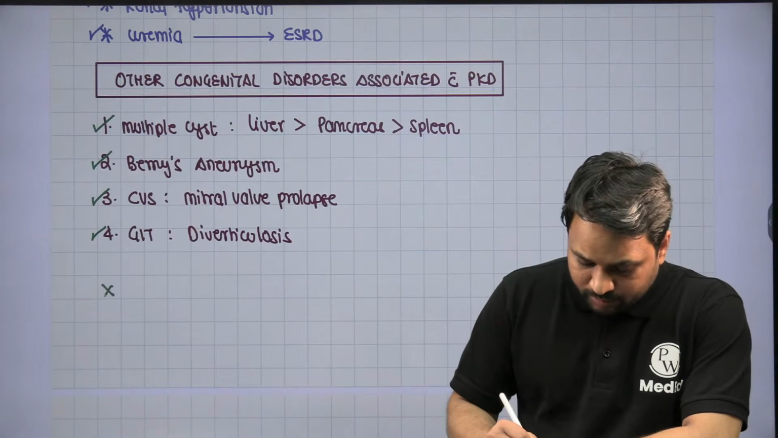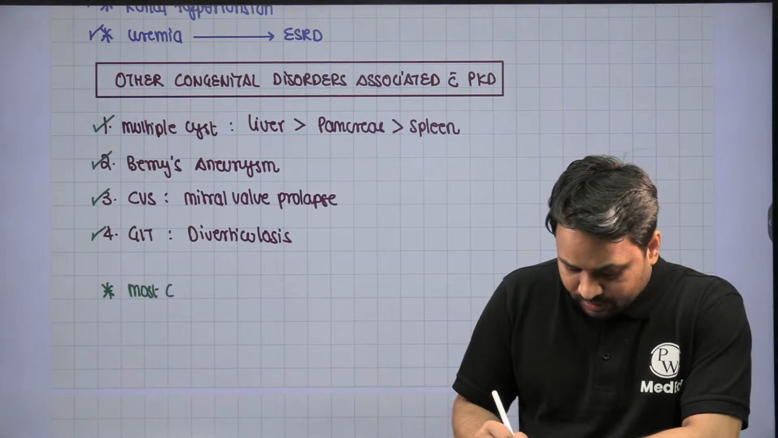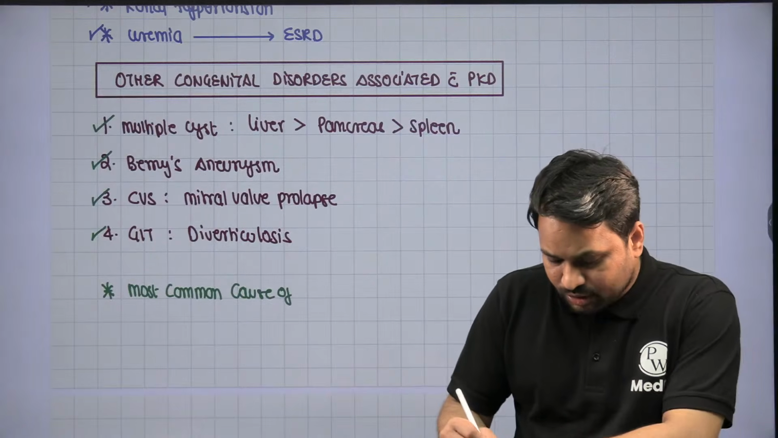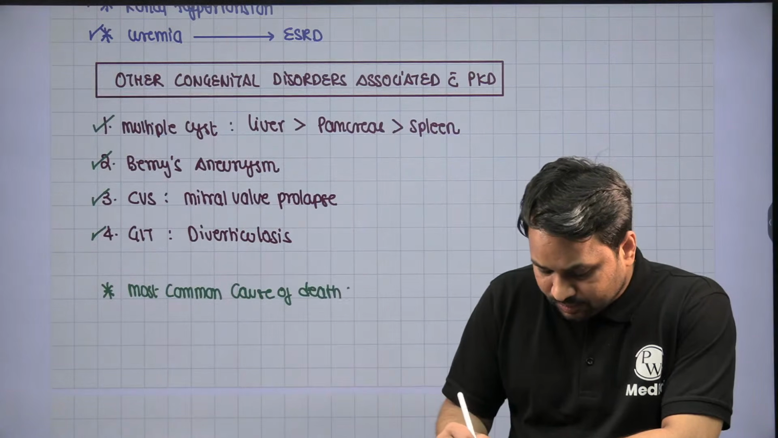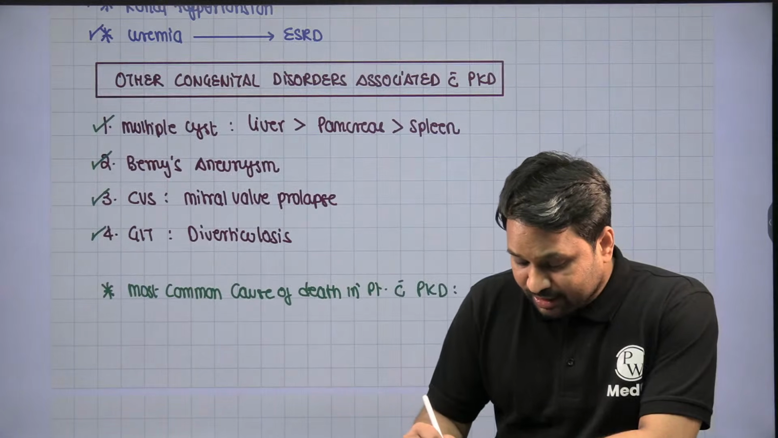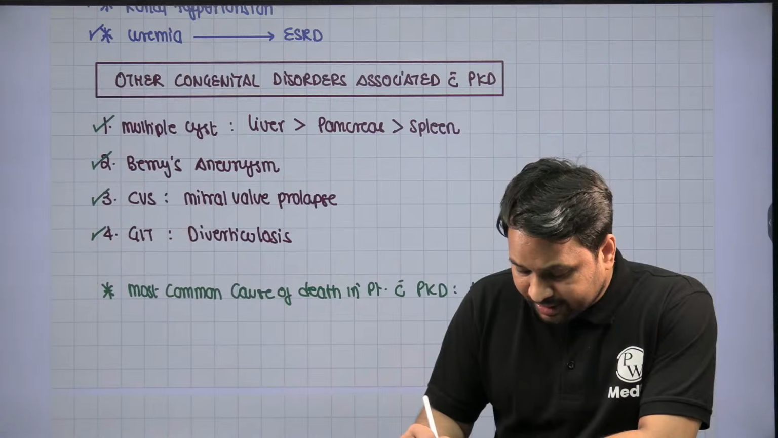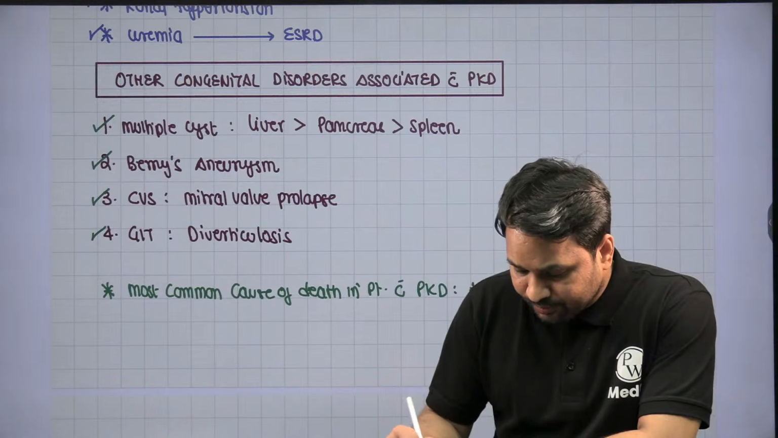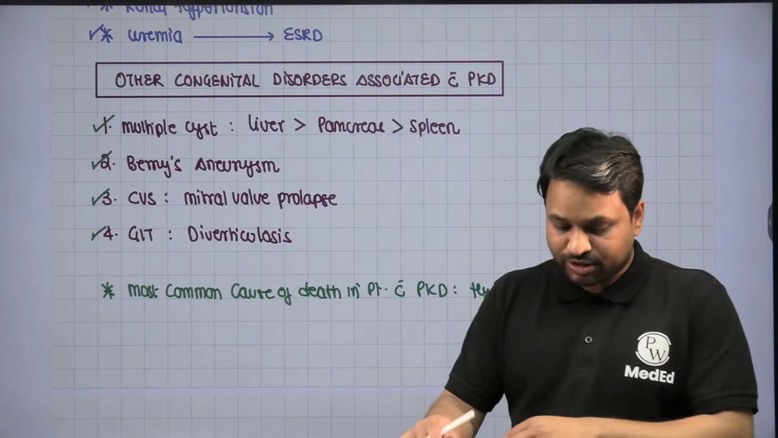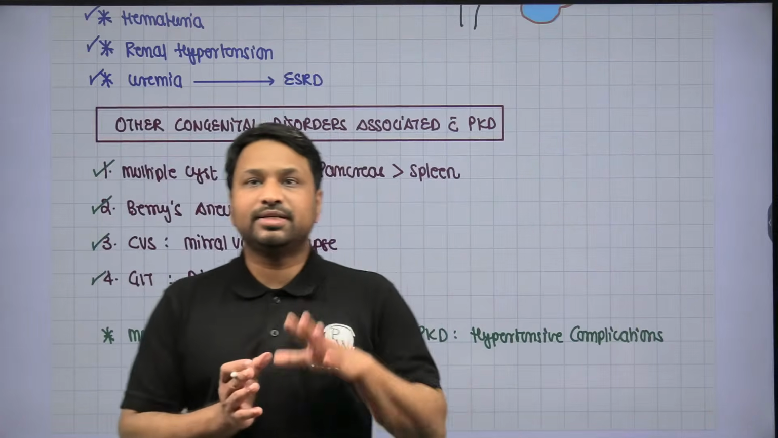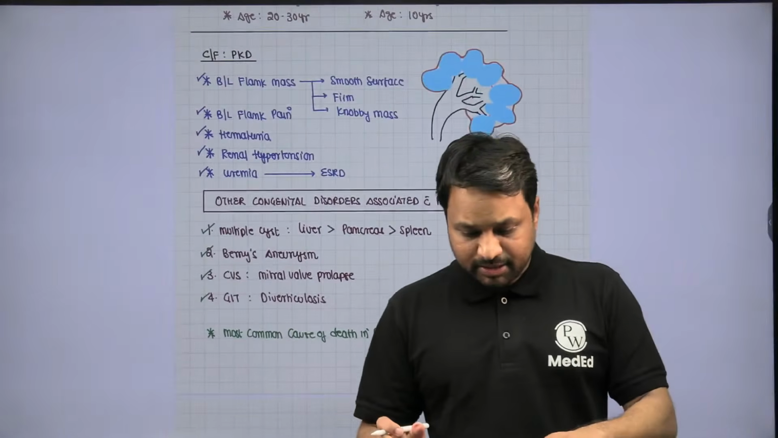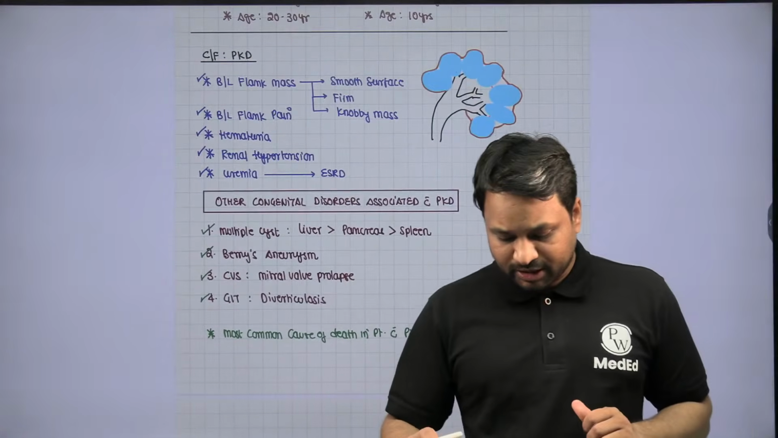Remember the most common cause of death in patients with polycystic kidney disease is going to be hypertensive complications. It is hypertensive complications, right? So these are the other congenital abnormalities that you should be aware of. Clear? So this is about your polycystic kidney disease presentation and the other manifestations.